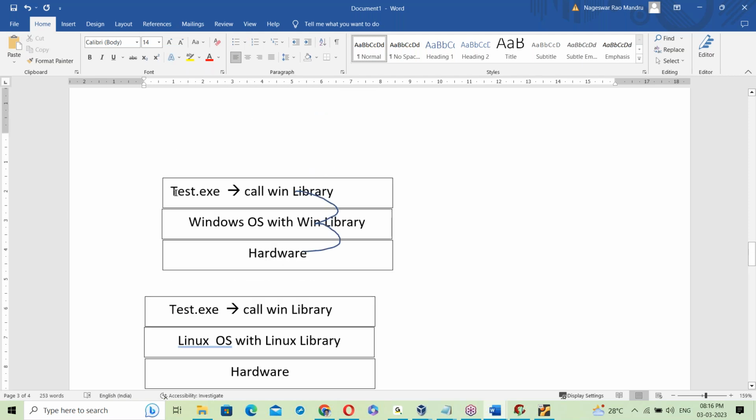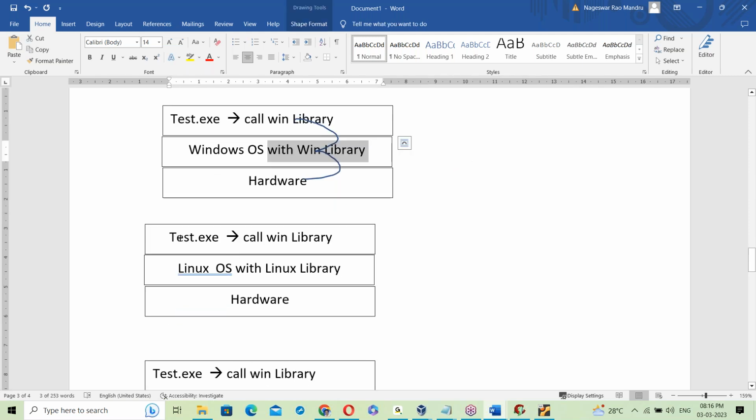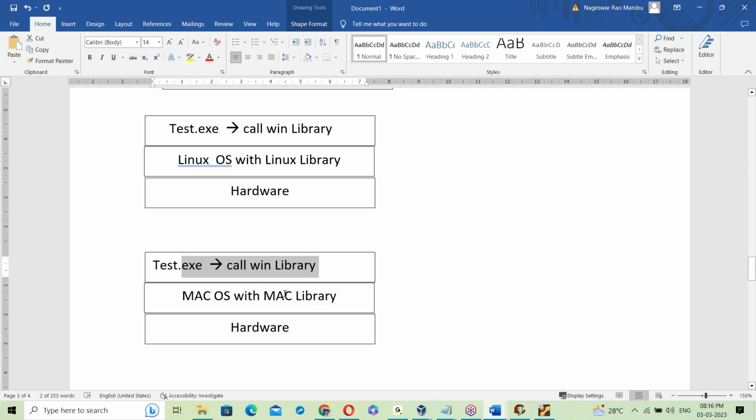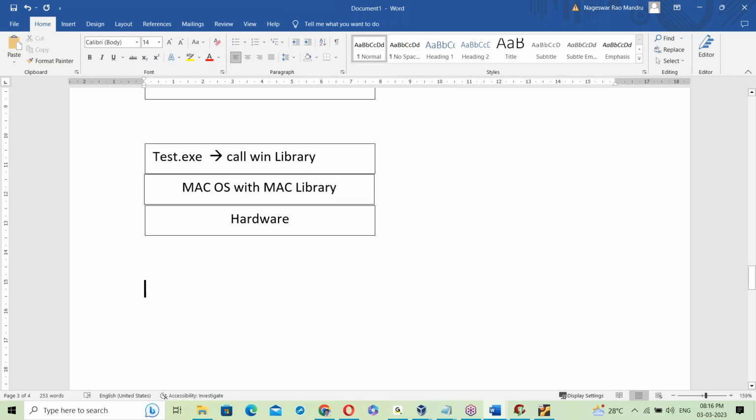So when you try to run on a Windows base, it works because the library is matching. If you run the same exe file on a Linux base, it fails because the library is not matching. If you try to run it on a Mac base, it again fails, because that link is not changing. It's a fixed link. This is called static linking.